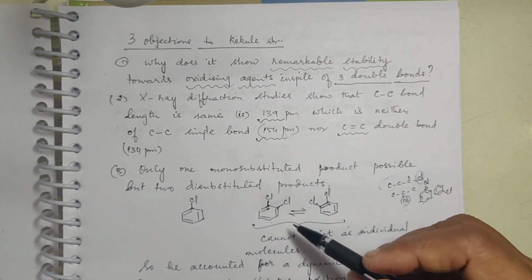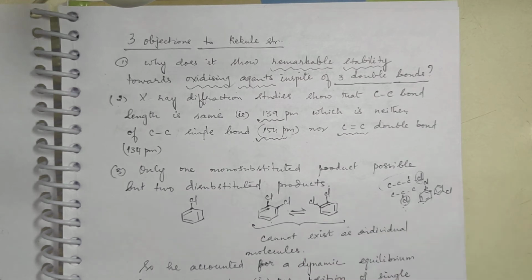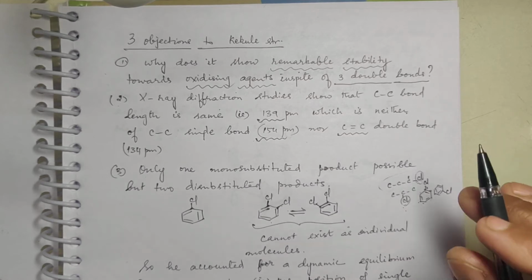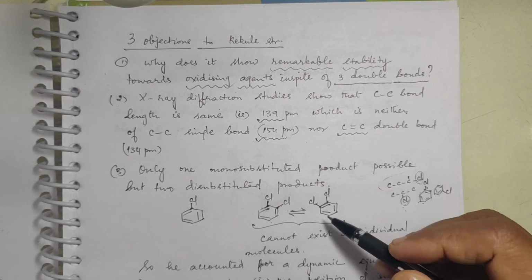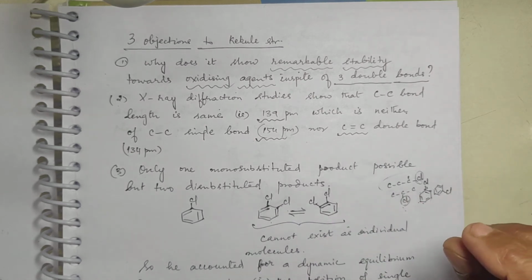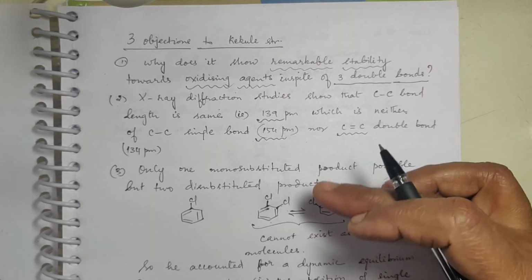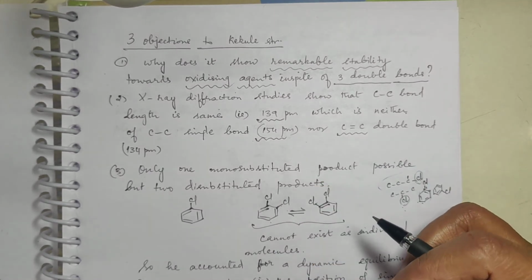He said that these two molecules are existing in dynamic equilibrium with each other. So what does it show? This particular aspect shows that the position of double and single bonds are not fixed, but they oscillate back and forth between the adjacent positions.